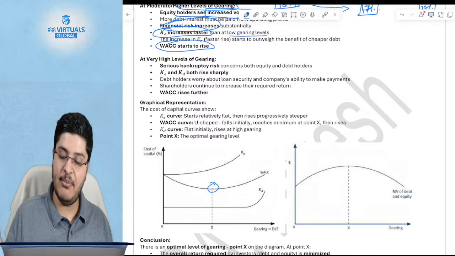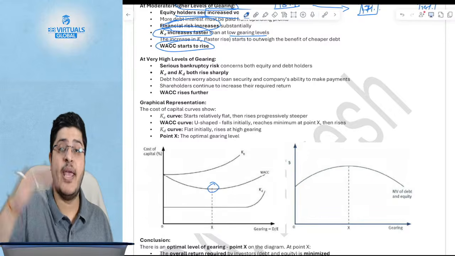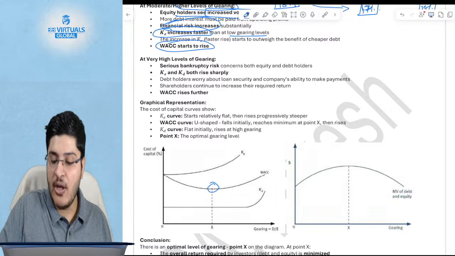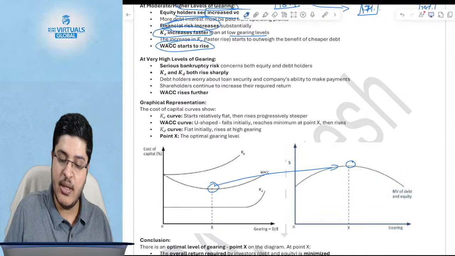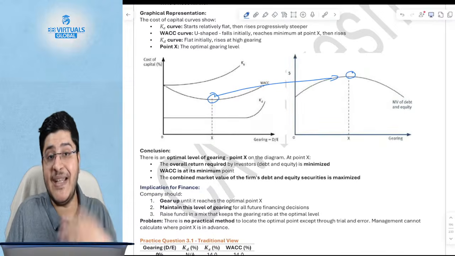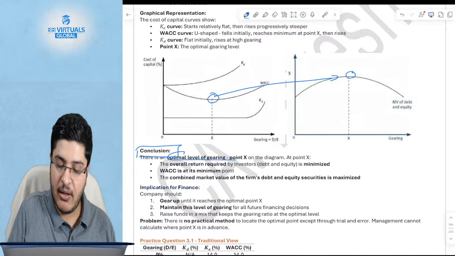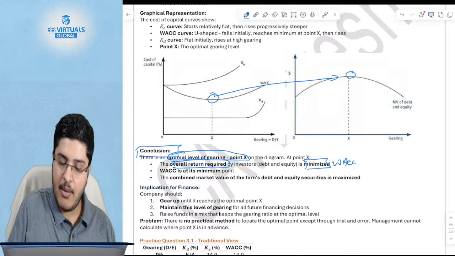And what happens to the market value? The market value is of course inversely proportionate. The higher your WACC, the lower your market value; the lower your WACC, the higher your market value. So your market value of the equity is highest at this point, which corresponds to this point. Effectively, the conclusion of the traditional view, and this is the most important: there is an optimal level of gearing, which is point X, where the overall return required is minimized, which means the WACC is minimized.